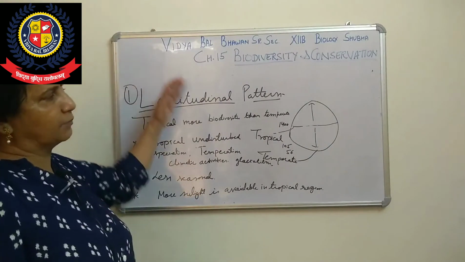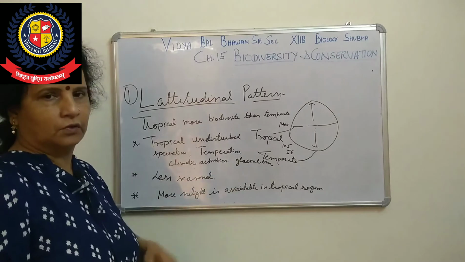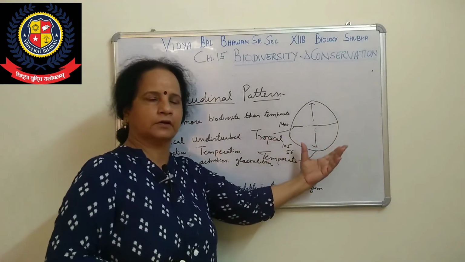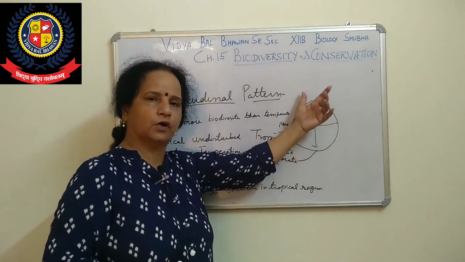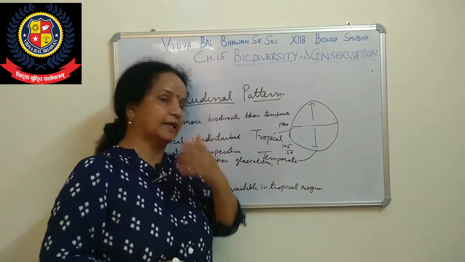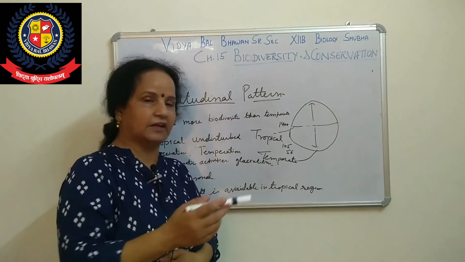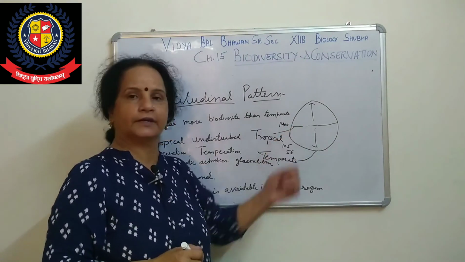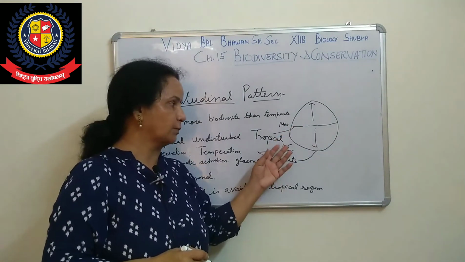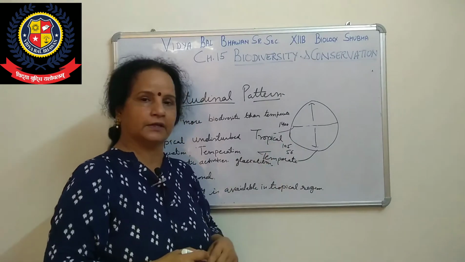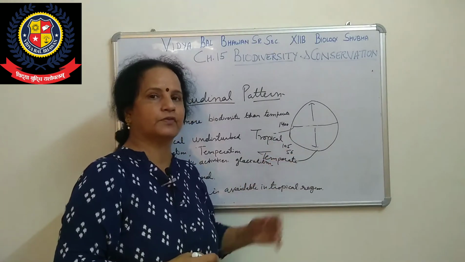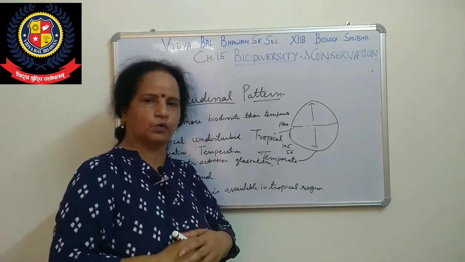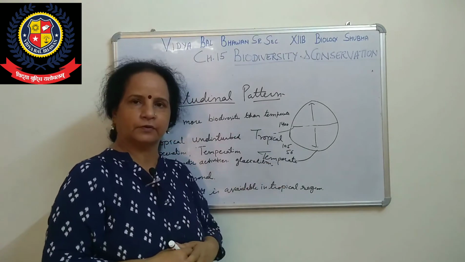As we move towards the north or south, it differs. In your book, they have given the example of birds. In Colombia, 1400 birds are there. In New York, only 105 birds are there. And in Greenland, 56 birds. Means as we move away, it is decreasing.